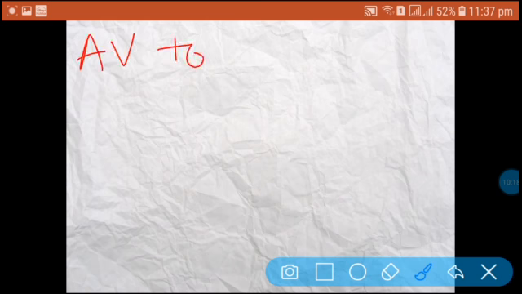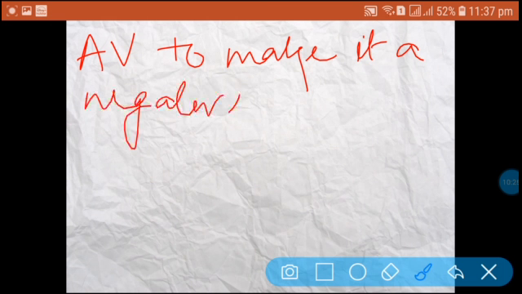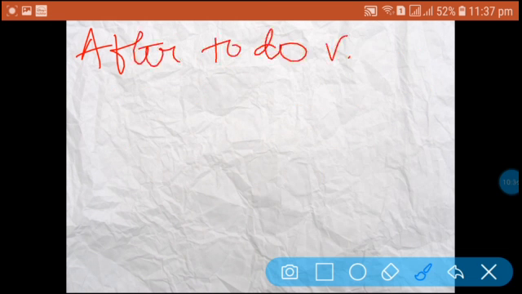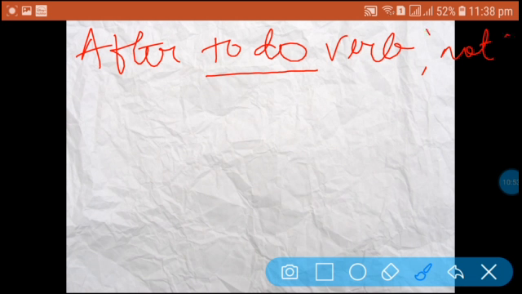After the to do verb, not will be used and the opposite of the verb will be used.